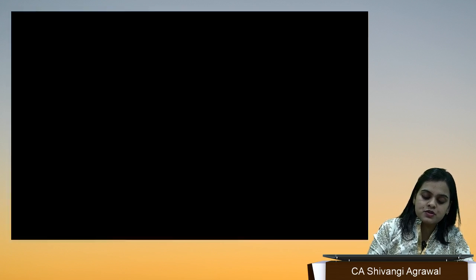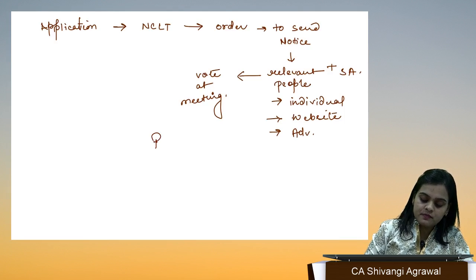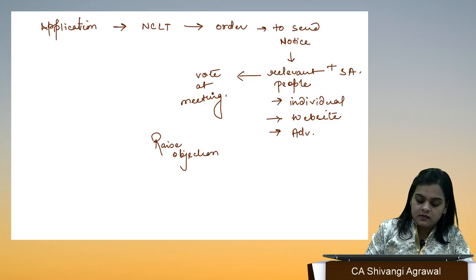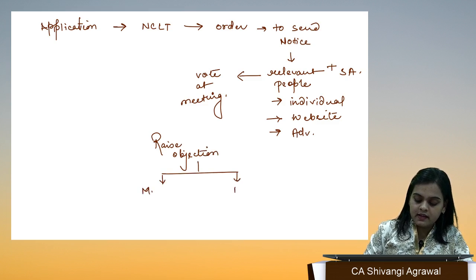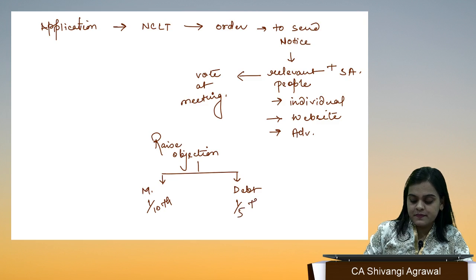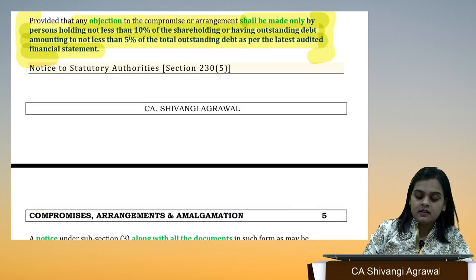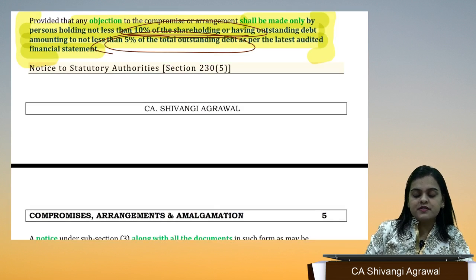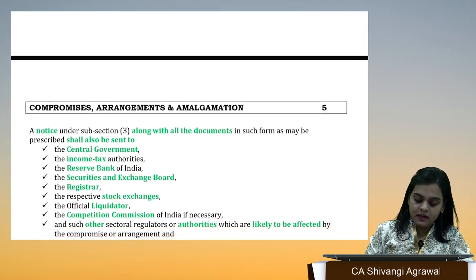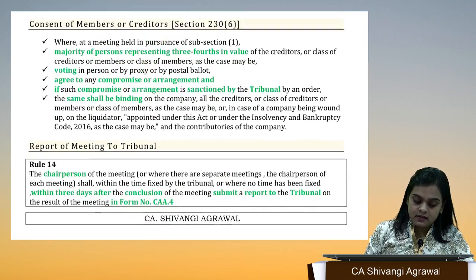Who can raise objection? In case of members it is 1/10, and in case of debt, it is 1/5, right? It is 1/10 of shareholding and 1/5 of outstanding debt. Voting, this is clear now.